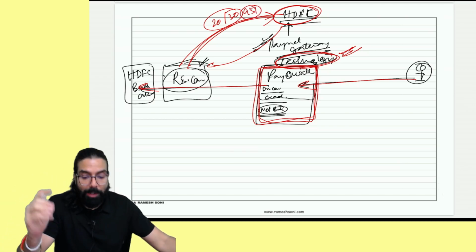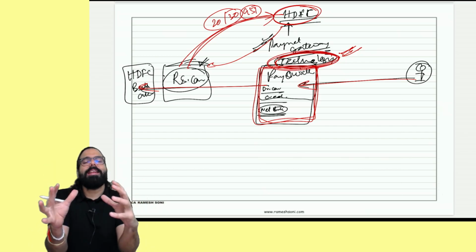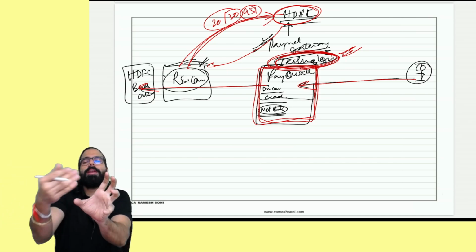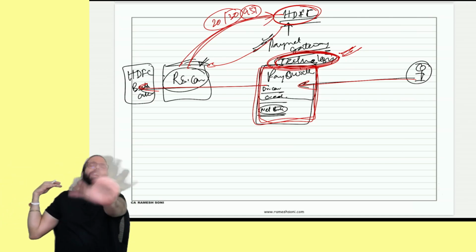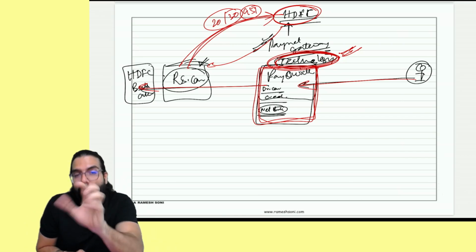He told, sir, this is for providing the technology. I integrated the technology in my website. You made the payment, and the payment came directly to my bank account. HDFC Bank does not hold my payment in between. The payment gateway does not hold my payment.